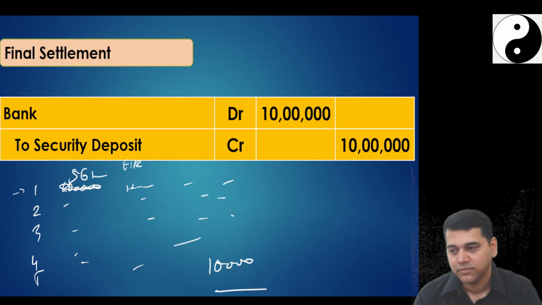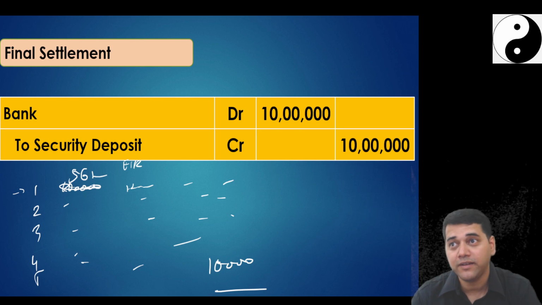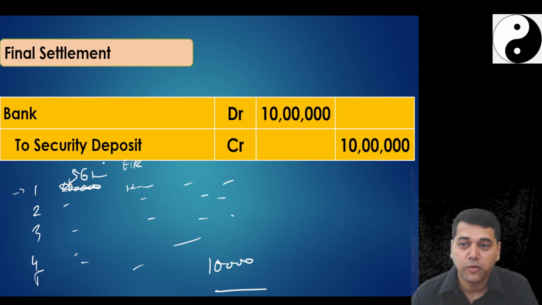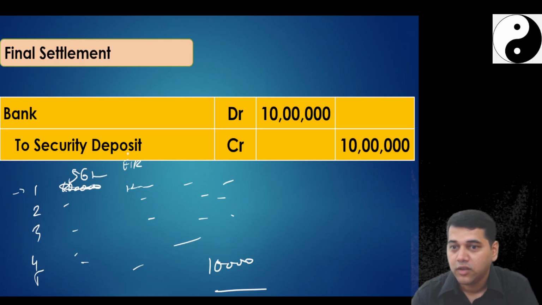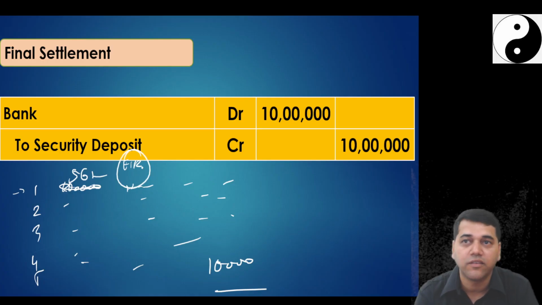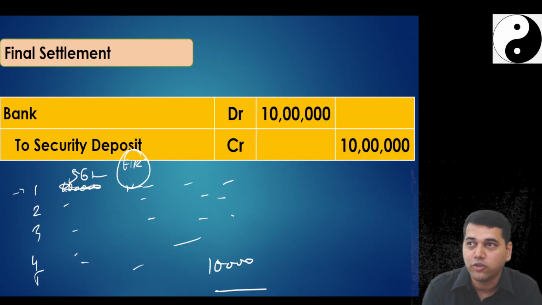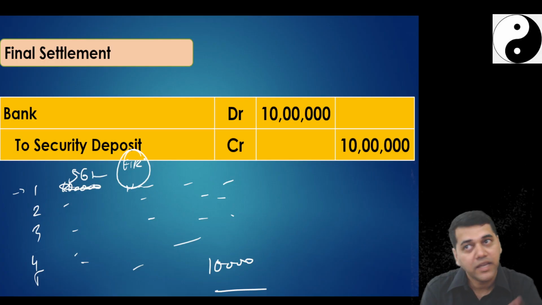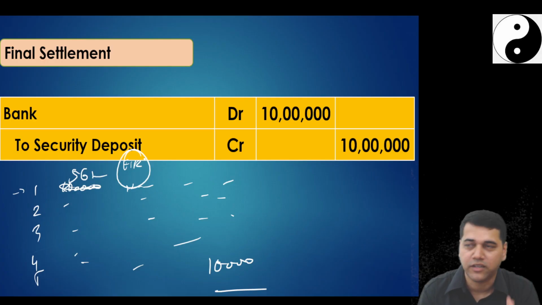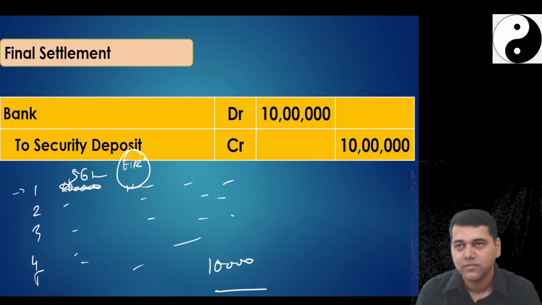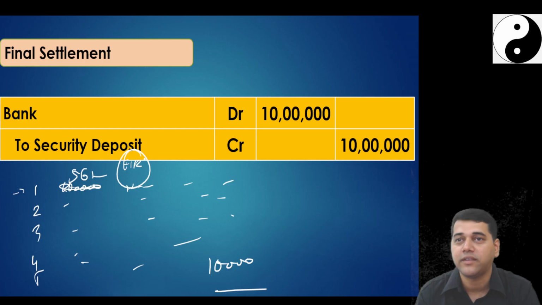Perfect? Confident? Understood very well? So amortization schedule concept is clear to you? What is my EIR? The discounting factor itself is the EIR here, unless the transaction cost comes into picture. Because the moment transaction cost comes into picture, my EIR is going to change. We will discuss that later, not right now. Any doubt anybody is having?